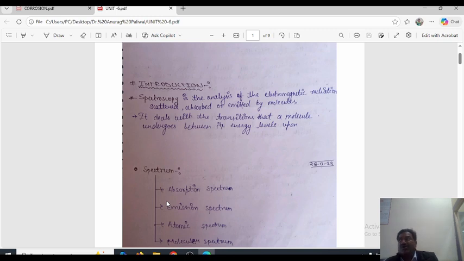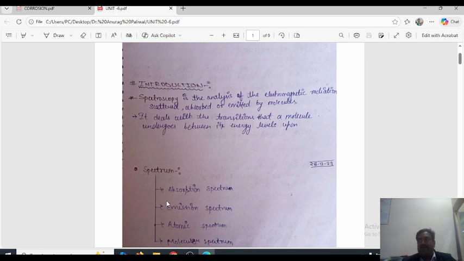This setup is called an infrared spectrophotometer, and the whole process is called infrared spectroscopy. When IR radiation passes through the sample, the intensity of the light decreases, and we see how much it decreases.